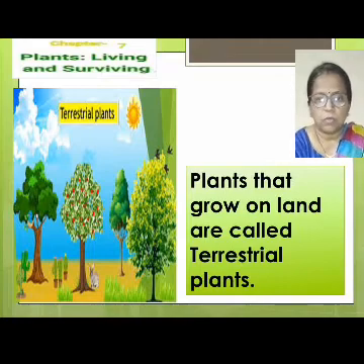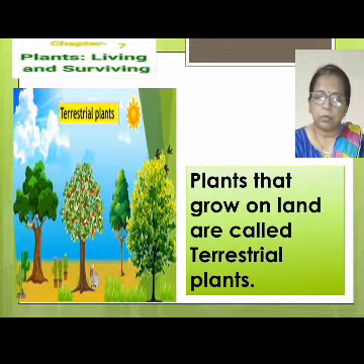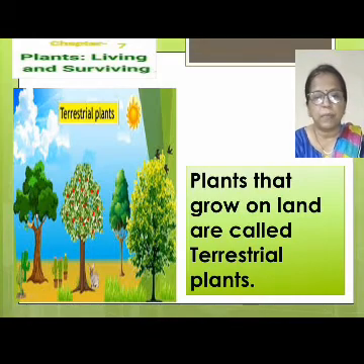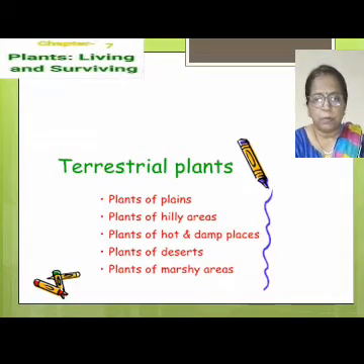Now we can divide plants depending on two areas. First one is terrestrial plants and after that aquatic plants. Plants that grow on land are called terrestrial plants. We can divide terrestrial plants into a few parts: plants of plains, plants of hilly areas, plants of hot and damp places, plants of deserts and plants of marshy areas.